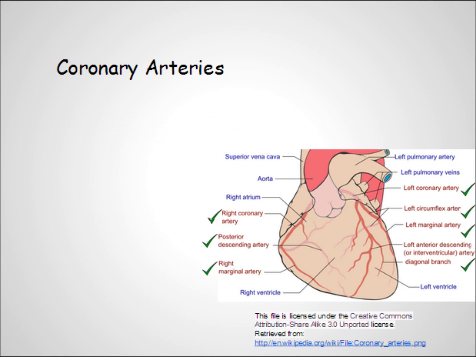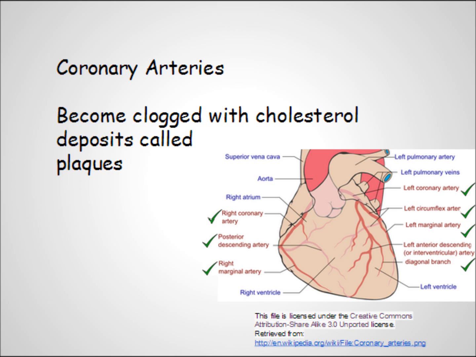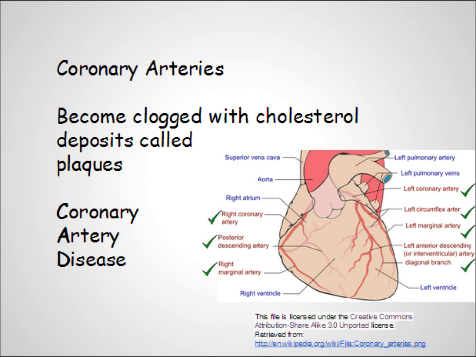The coronary arteries and veins are the small vessels that launch from the proximal aorta and return deoxygenated blood directly into the right atrium and lie on the outside of the heart to supply oxygen and nutrients to the hungry, hard-working cardiac muscles. When these small arteries become clogged, usually with fatty cholesterol deposits called plaques, we develop coronary artery disease. In its milder stages, one can develop exertional angina.